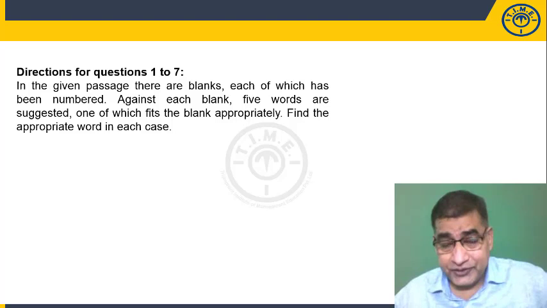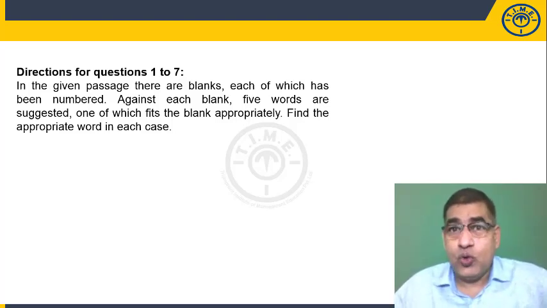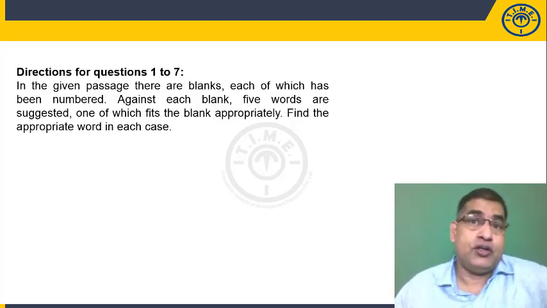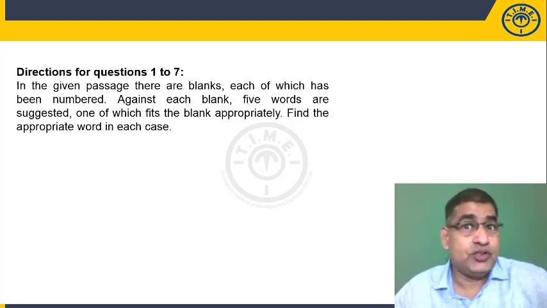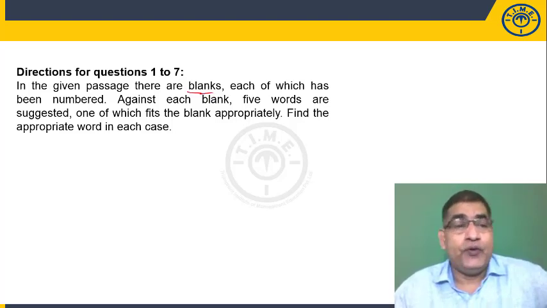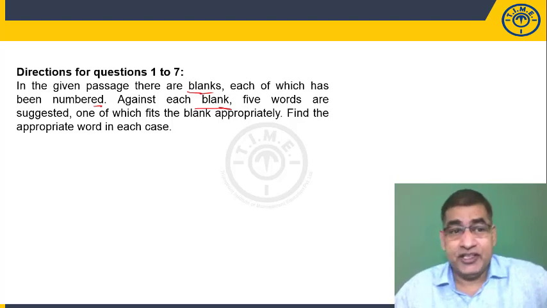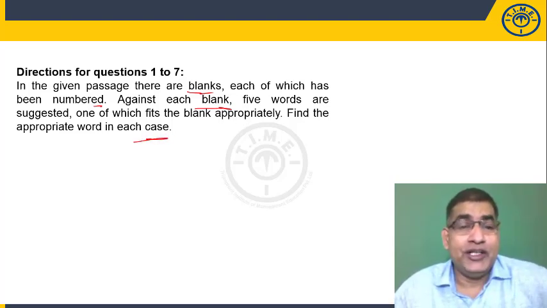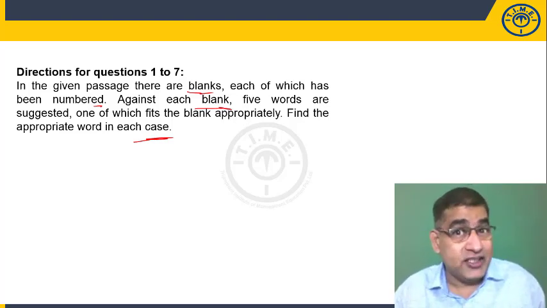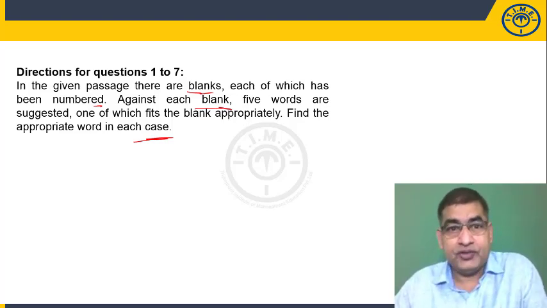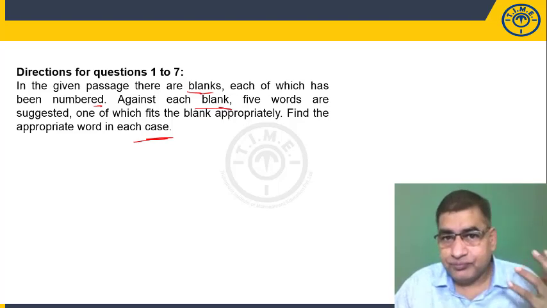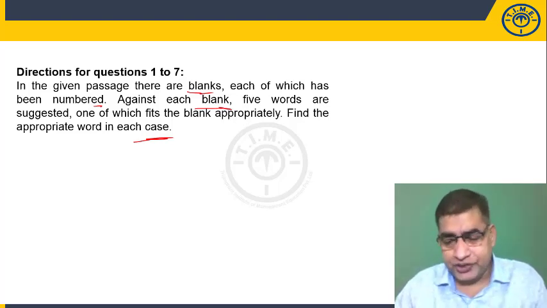Here are the directions. These tell us whether the cloze test is the traditional one or one of the latest models. We need to check that out. It says in the given passage there are blanks, each of which has been numbered. Against each blank 5 words are suggested, one of which fits the blank appropriately. Find the appropriate word in each case. So this is the traditional model. So let us attack the passage itself and answer the questions.